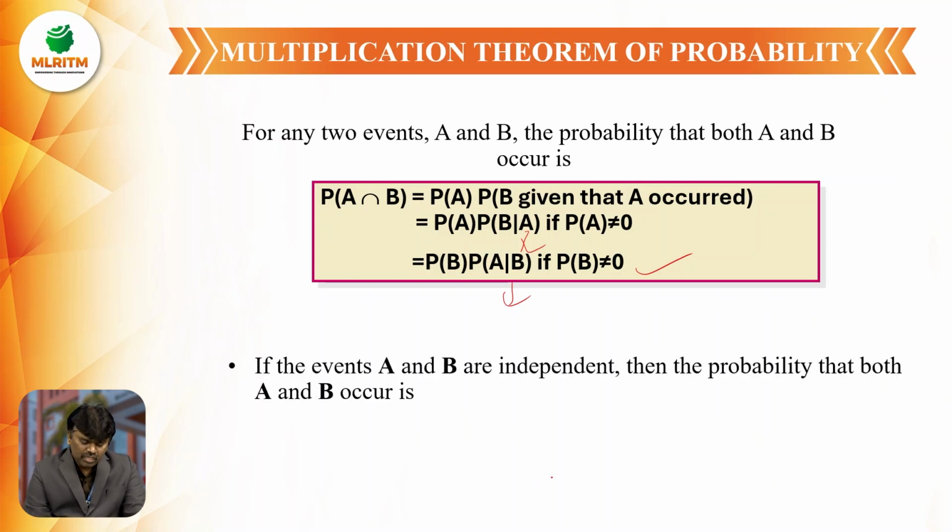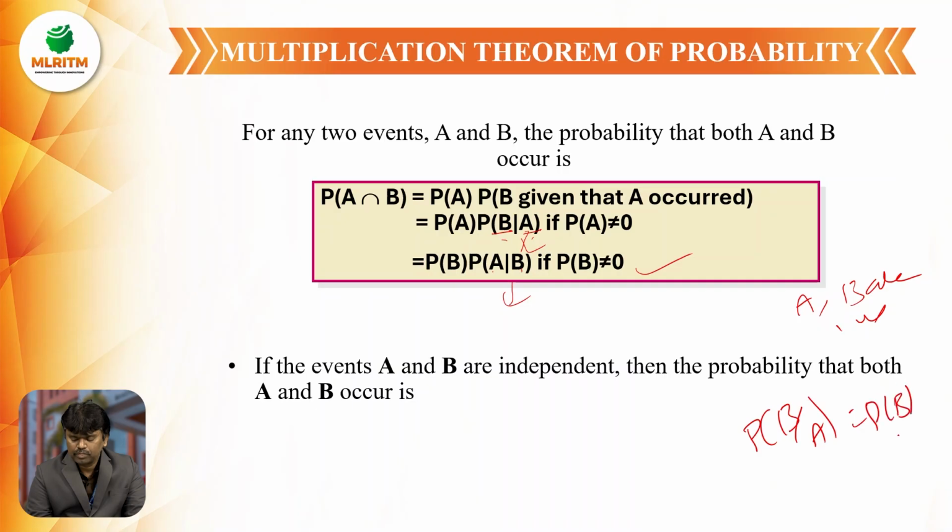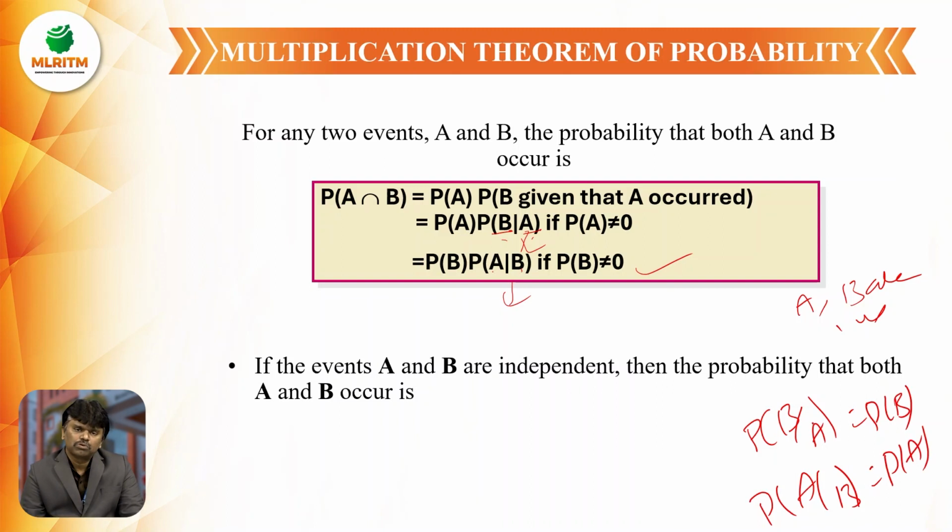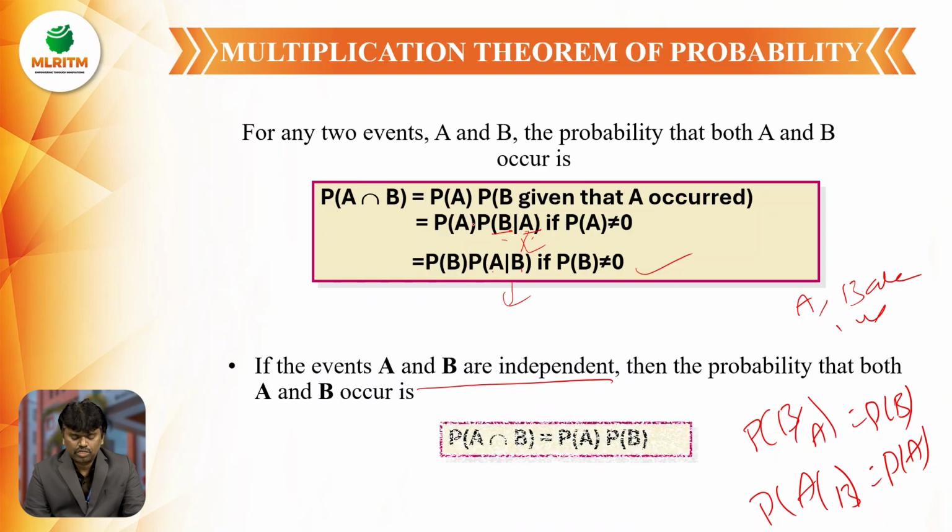So here, suppose two events A, B are independent. In this expression, if two events are independent, that means A does not depend upon B, and B does not depend upon A. There is no relation between event B and event A. Then P of B by A becomes P of B, and P of A by B becomes P of A. If A and B are independent, then the probability becomes the product of individual probabilities.